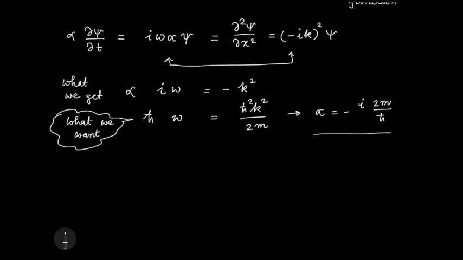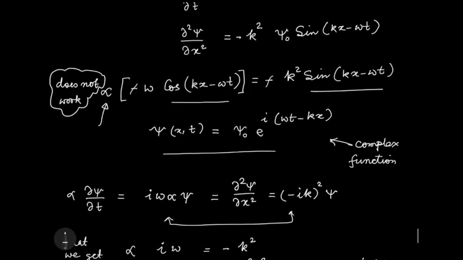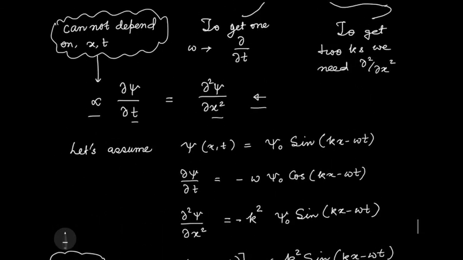Then if I choose alpha to be this, then I get back the dispersion relation. So this equation actually works as a wave equation for a free electron. Free means not affected by any potential.